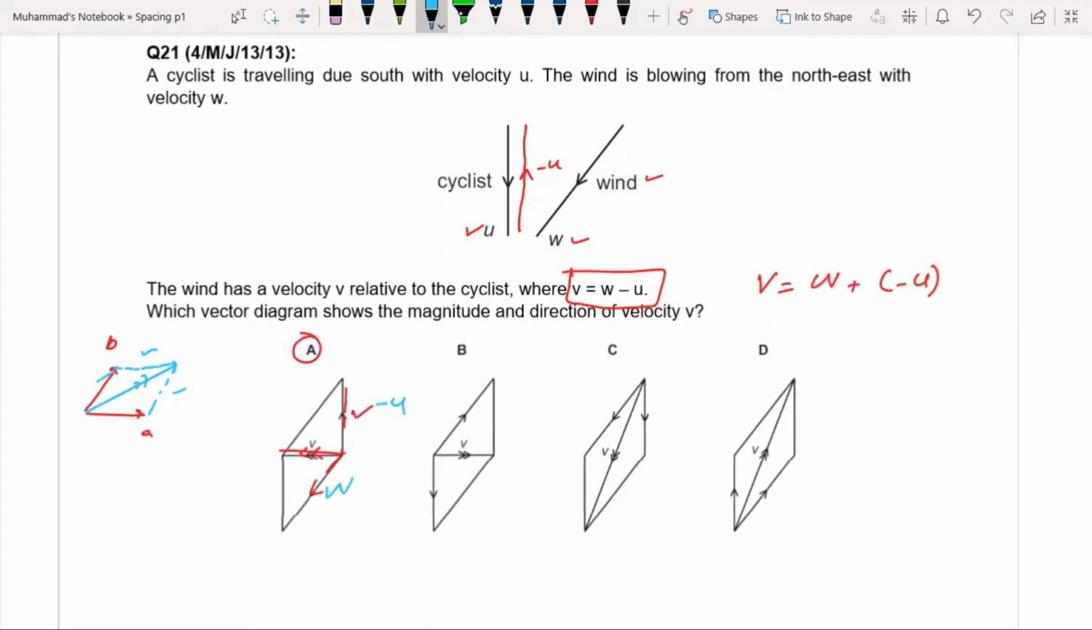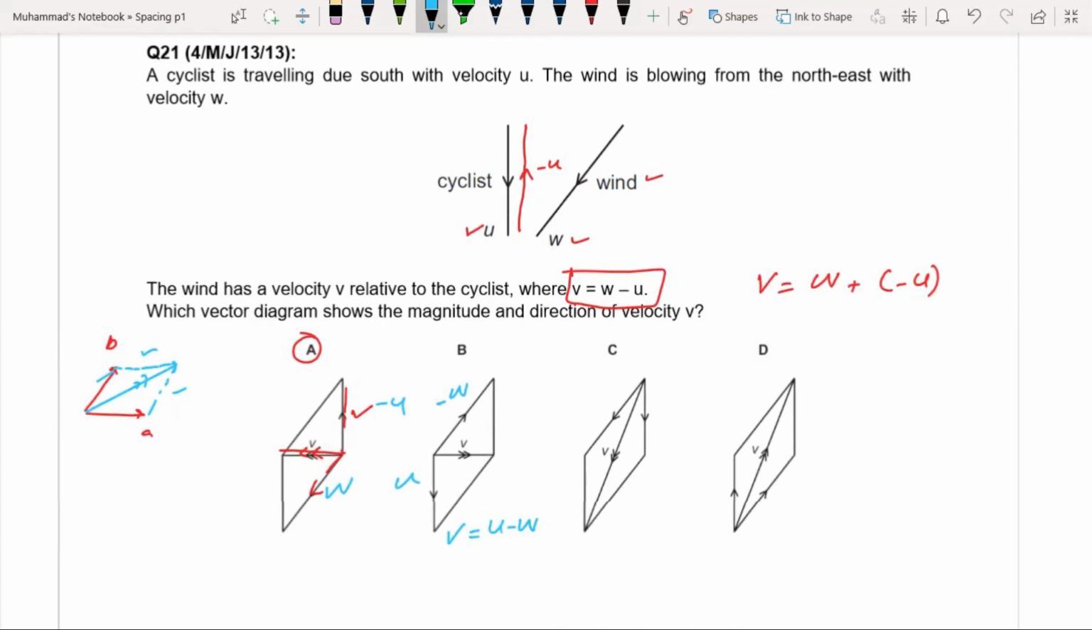What is wrong with option B? This is minus w and this is u. So in this case, if I want to write the equation for this, v is u minus w.